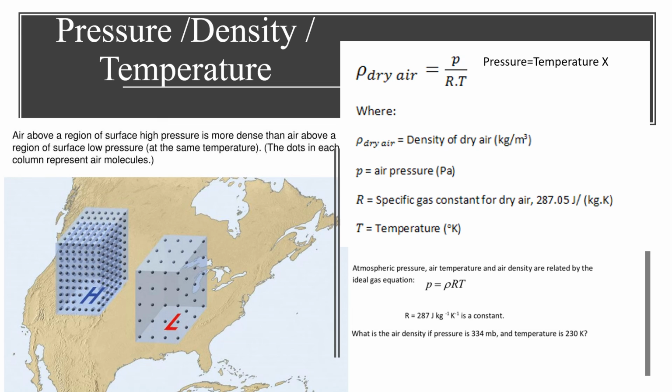So we now know the relationship among pressure, density, and temperature. We also know previously the relationship of pressure and altitude, density and altitude, and temperature and altitude. We already know the relationship of pressure, density, and temperature, and what situation happens when one remains constant, and what relationship happens in between.